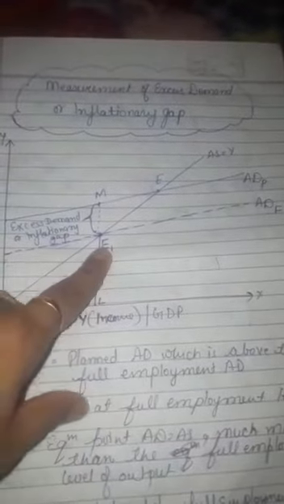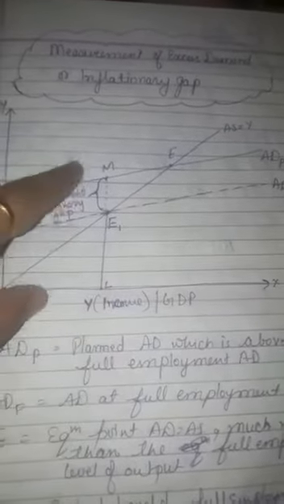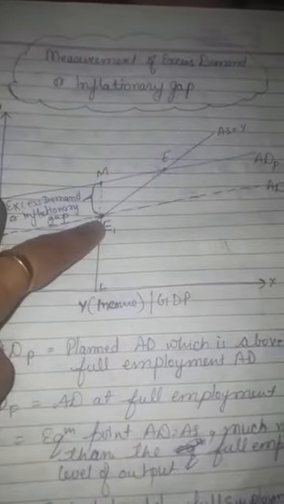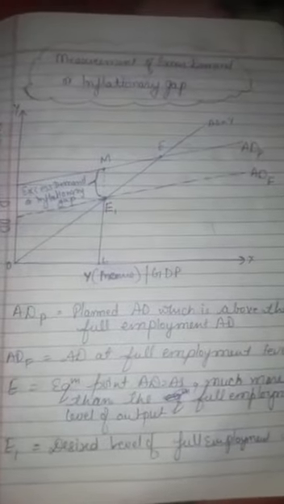Clear? So this is the required equilibrium at full employment level, but actually the equilibrium is at point E. Clear? Production cannot increase beyond L because all the resources are fully employed here, due to which at this full level of employment demand is more than supply. So here it creates a problem of excess demand or inflationary gap.